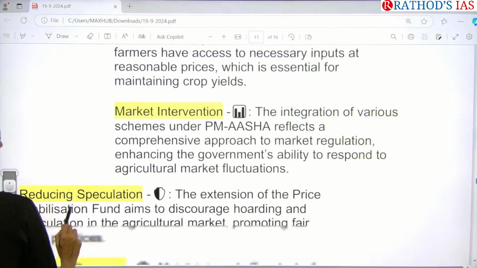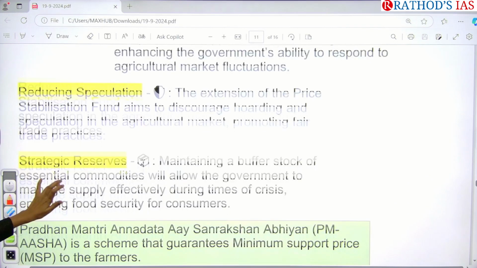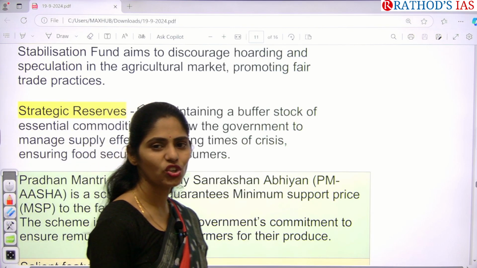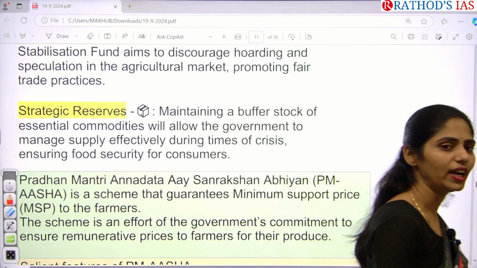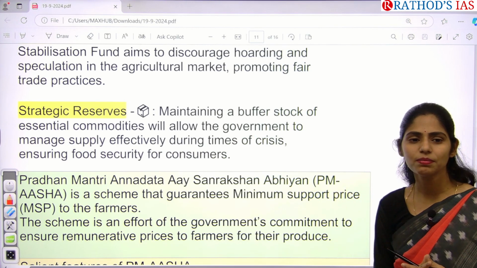And the next one here is that government is focusing on market regulations and market interventions. So here government is responding to market fluctuations as well, and they are focusing on maintaining strategic reserves or buffer stocks. For example, unfortunately, if there is decreasing supply of food grains in the market, what happens? It will affect food security, hunger, and poverty. So to control all those things, yes, government needs to maintain some buffer stocks.